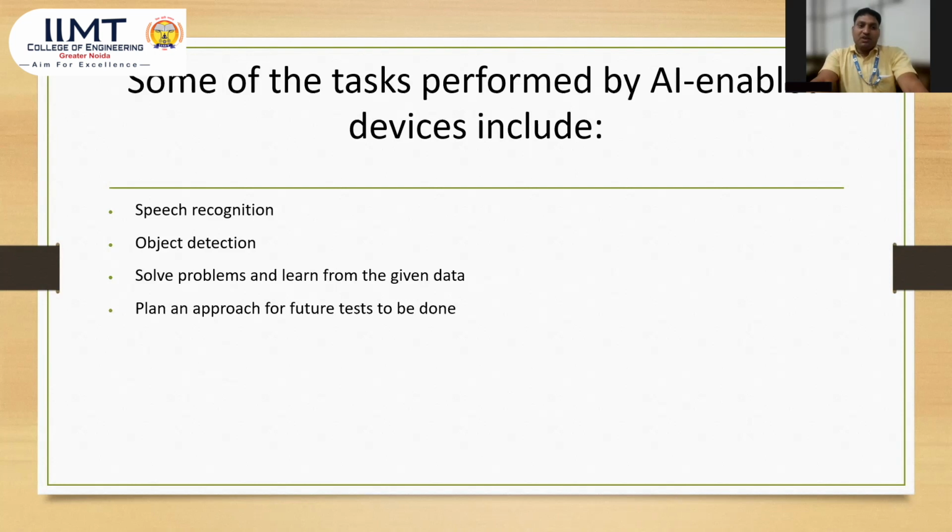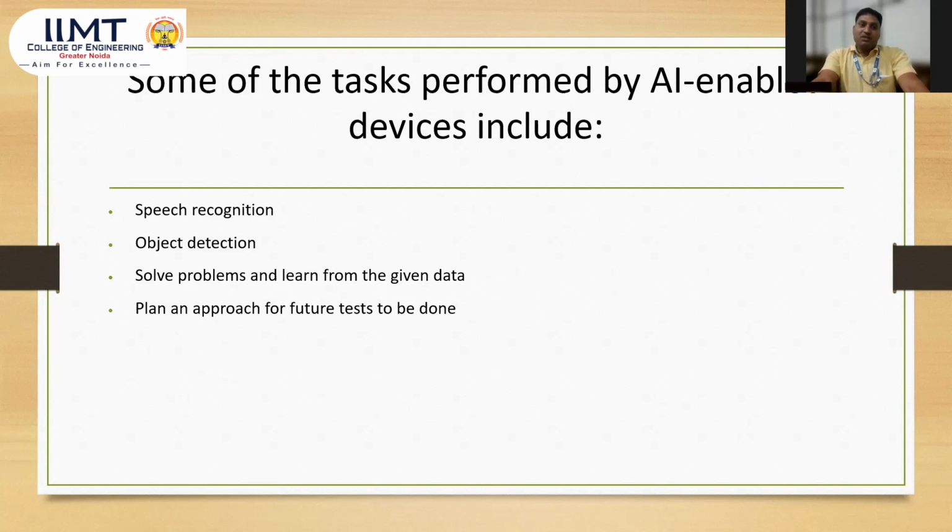Now, the second one is object detection. We know that artificial intelligence is trained by humans to detect any object through our sensors. So sensors are used here, so that any object can be detected by the artificial intelligence machine or applications.